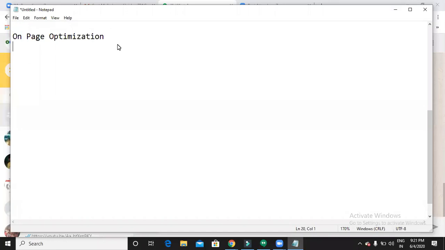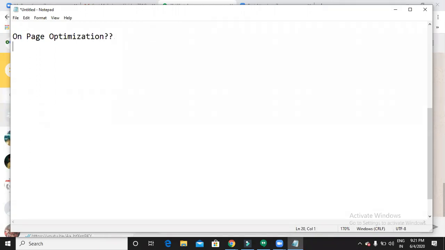So how Google will give you the rankings means how well you perform on page, how well you perform the off page and technical SEO. After doing it, Google will find out that yes, this person is more relevant to this query, so I have to show them. Now let us discuss each and everything clearly. What is this on page and off page and all? So first, let us have on page.